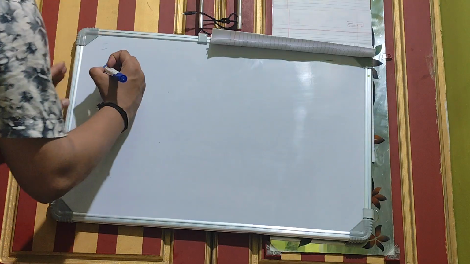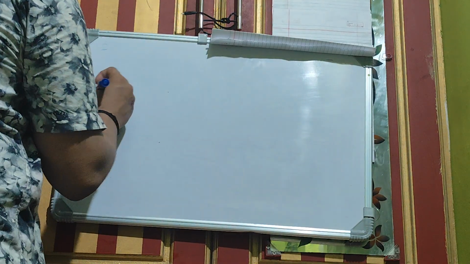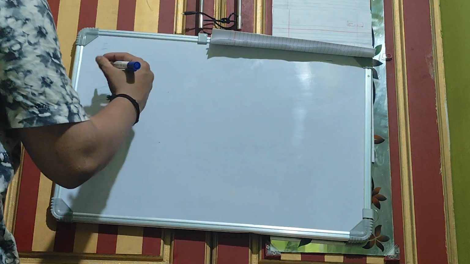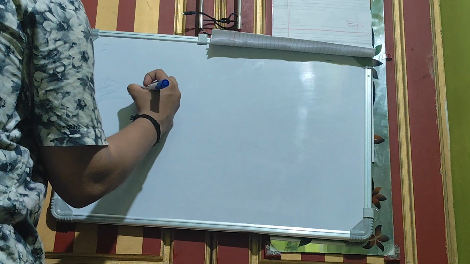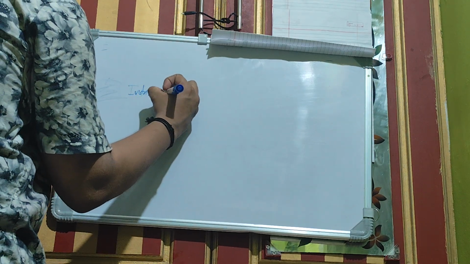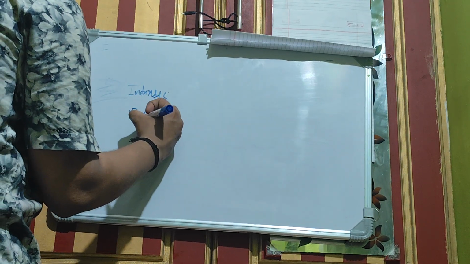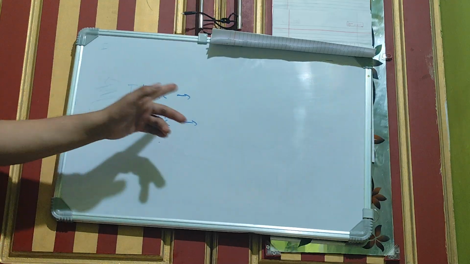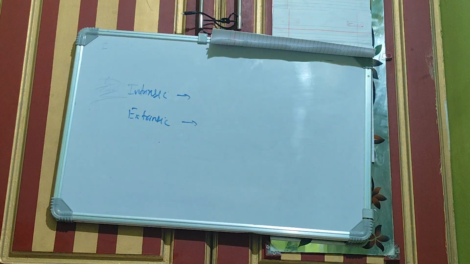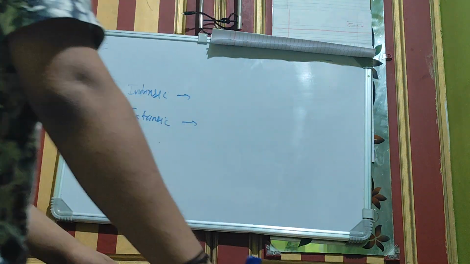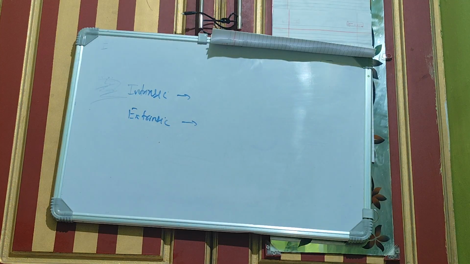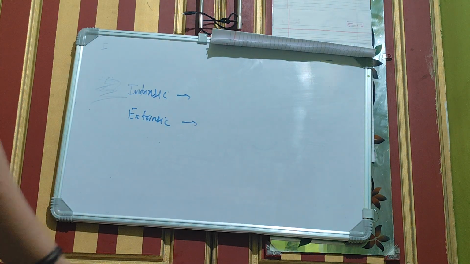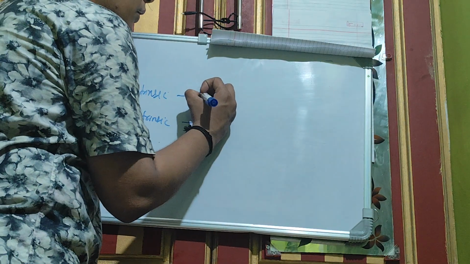So we have intrinsic and extrinsic. Intrinsic semiconductor is a semiconductor which has not undergone the doping process, and it's a pure semiconductor.